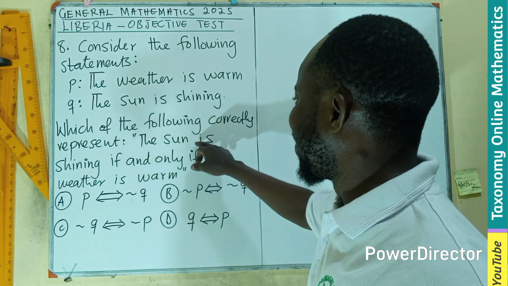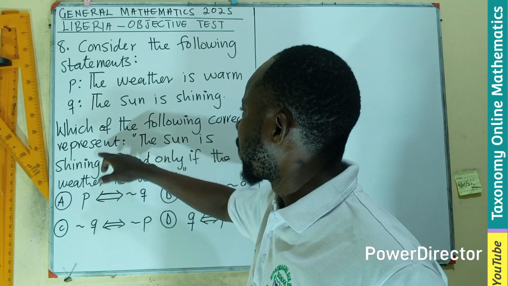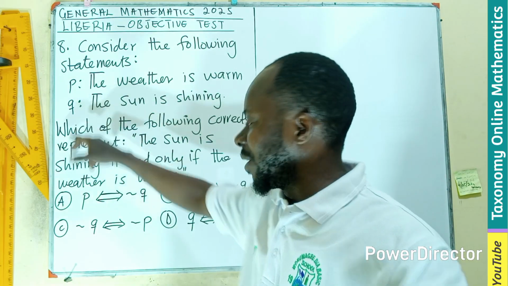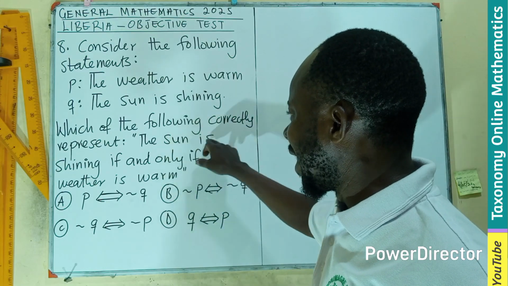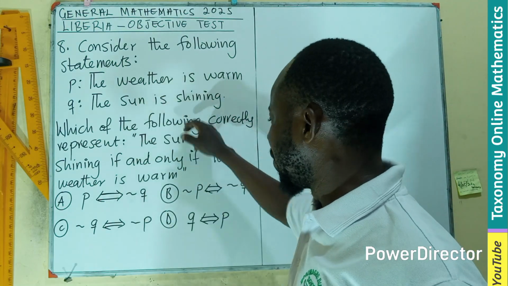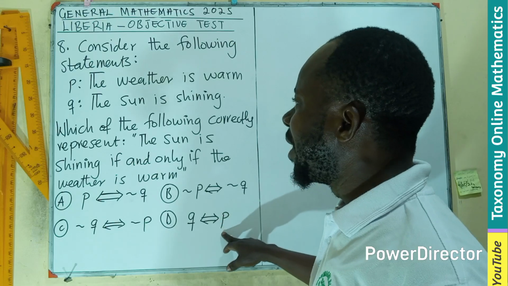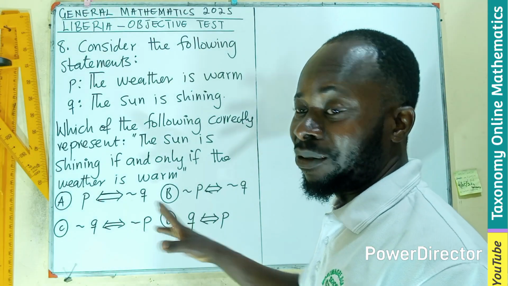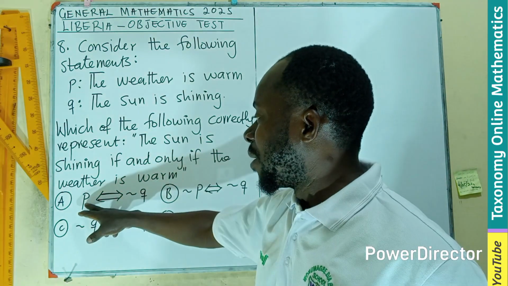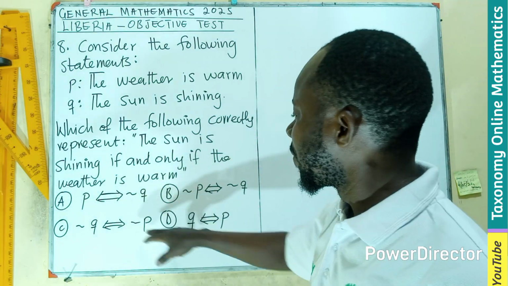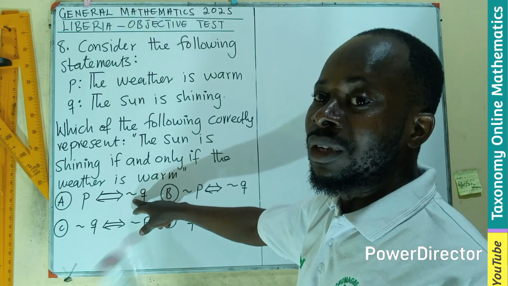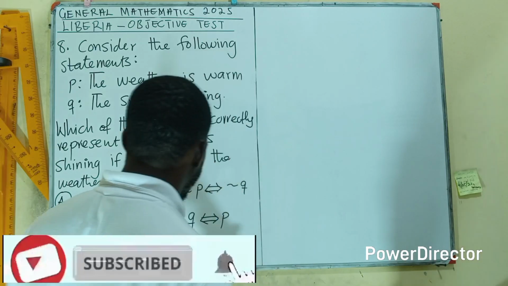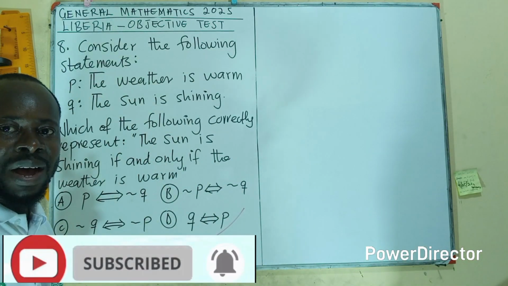It must represent the sun is shining as positive for Q, if and only if that of the P is correct. So let's see. Q is beginning. The sun is shining. Q says the sun is shining if and only if P is also having the weather is warm. So no need stressing ourselves trying to understand all of them. This is positive, negative, and negation. This would have been, the sun is not shining. This is also negation. So we only go for the option D as our preferred answer.